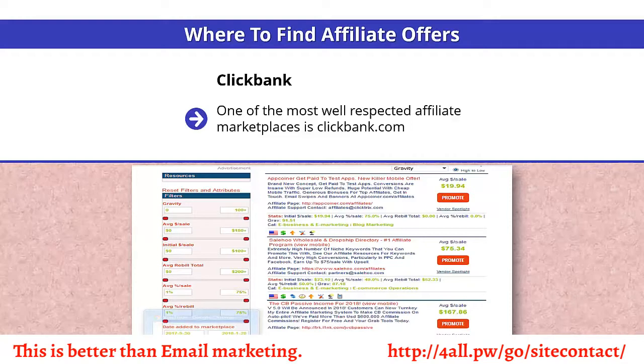Once you have signed up as an affiliate, go to Marketplace and click on e-business and e-marketing, and you will see a screen like this. The filter has been applied to display the products by gravity. There is no exact explanation for gravity from Clickbank, but it is related to the number of sales by the most number of affiliates. In other words, the product is selling.